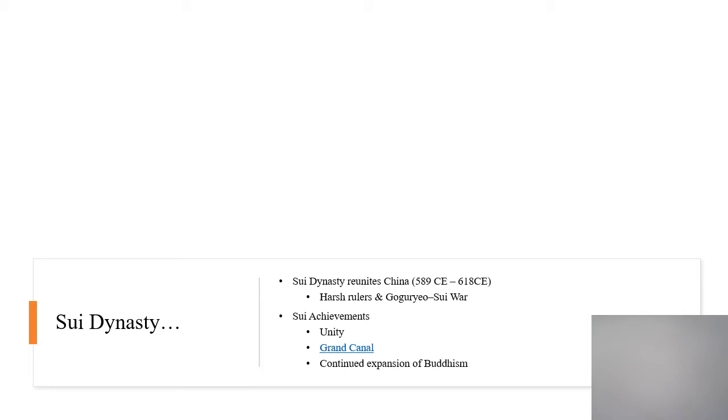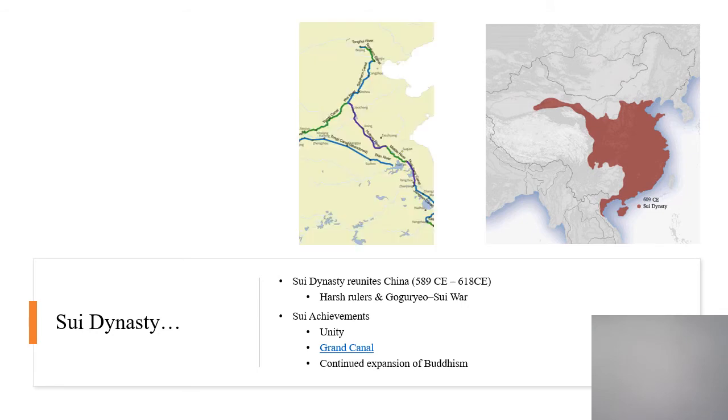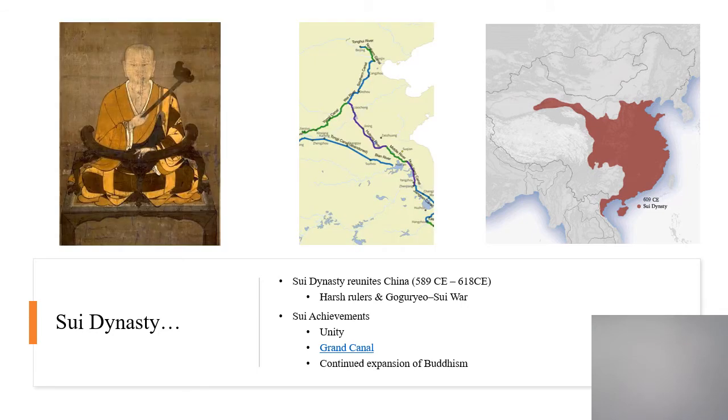The other big thing that's going to be important throughout the history of China, and is still important today, is the construction of the Grand Canal. One of the Sui emperors, Wen, and his son Yang begin constructing about 1,200 miles of canal that would link the northern Yellow River to the southern Yangtze River, which you can see in the map above.